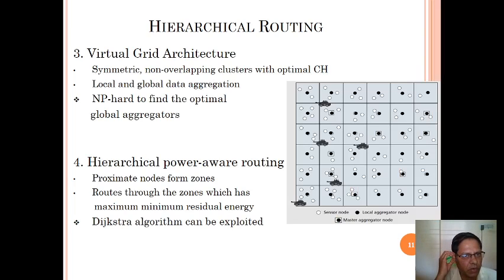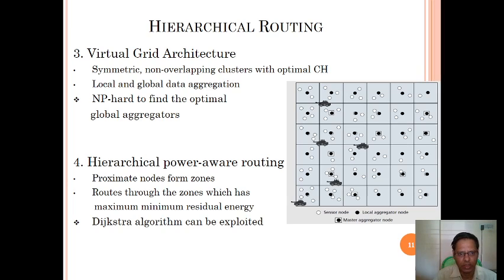Here we can see how the hierarchical routing protocol is working. Here we can see the virtual grid architecture, the grid environment, and how the packets are sent between the nodes. Symmetric, non-overlapping clusters with optimal cluster head, local and global data aggregation, and NP-hard to find the optimal global aggregators.